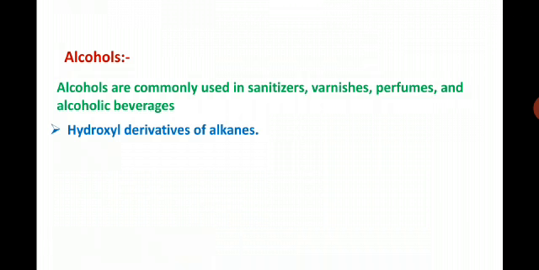So this is in short the definition: alcohols are considered as hydroxyl derivatives of alkanes. What it means, I will explain.